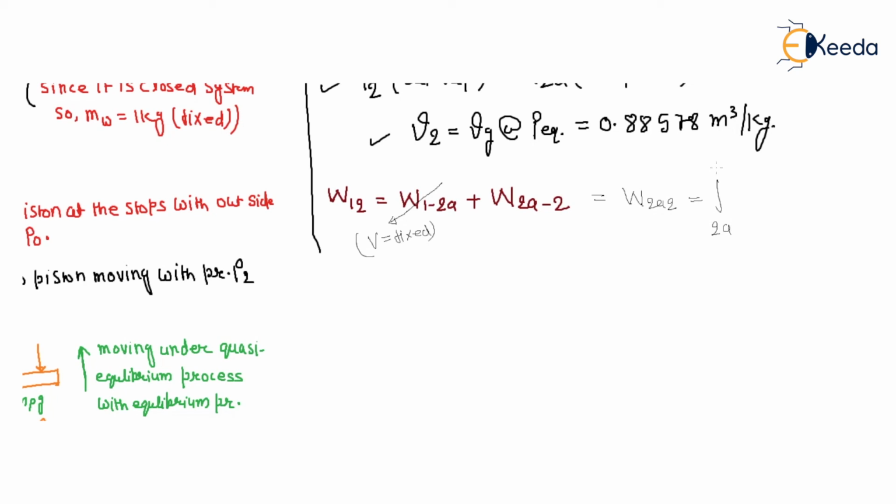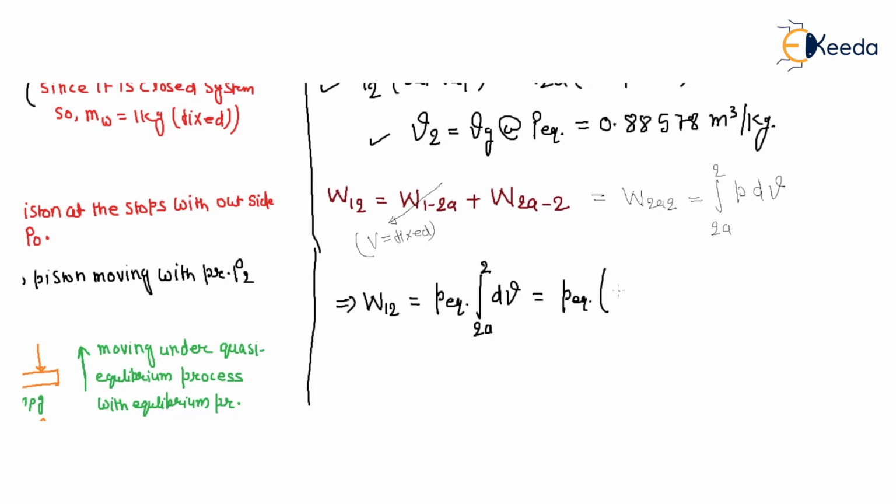So W1-2 is the integral of P dV from 2A to 2. P equilibrium is fixed, so W1-2 is P equilibrium times V2 minus V2A. V2 is Vg, and V2A is V1.